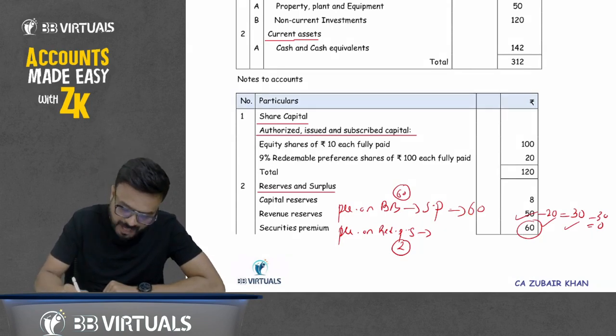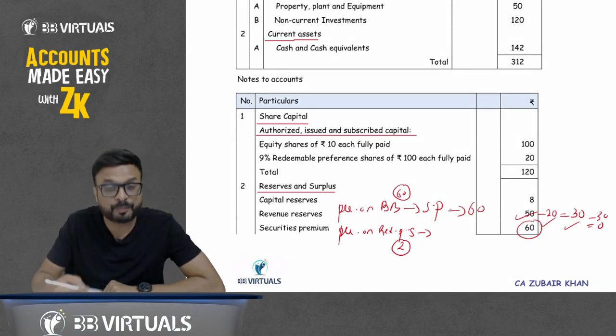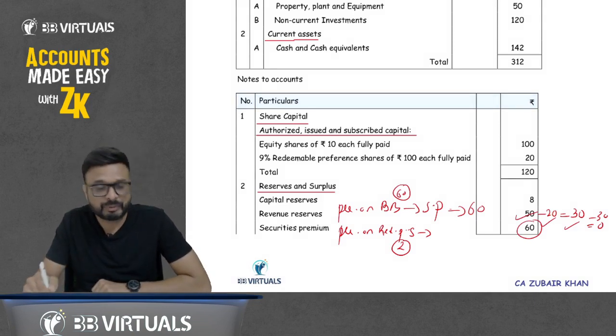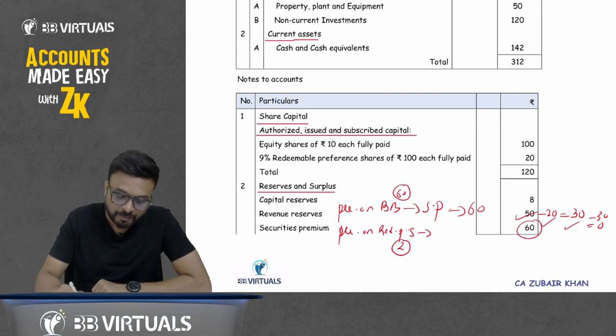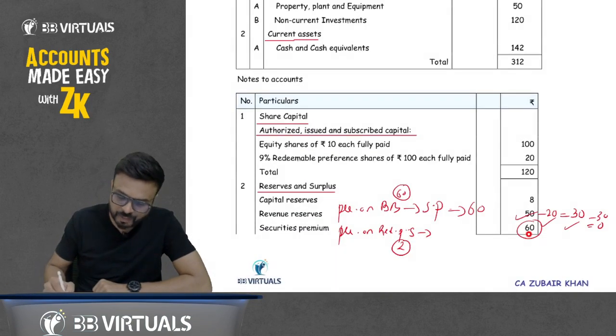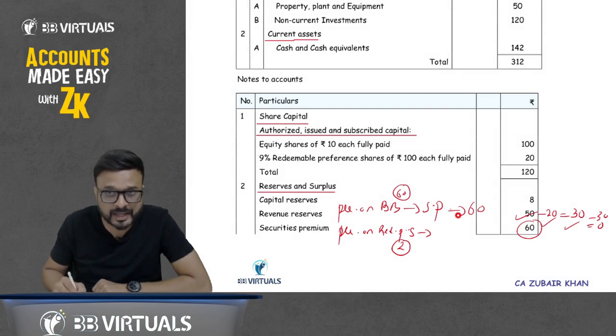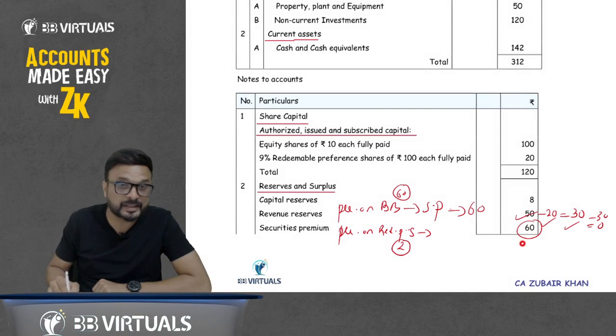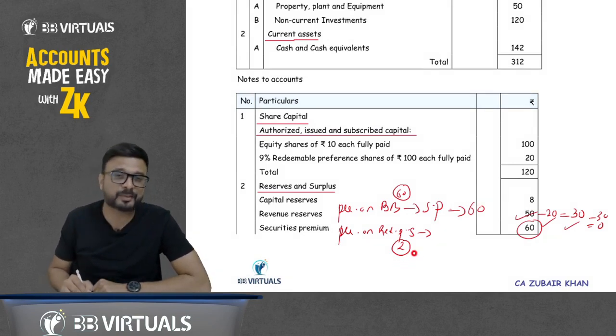Okay, the 60 you have utilized for this premium on buyback. But what happened here? Now I want to write off the premium on redemption of preference share. The first preference I will give to revenue reserve, but we don't have any balance in revenue reserve. The balance you have in securities premium, you have utilized for this premium on buyback. It means the securities premium is 0 now, 60 minus 60. What about this premium on redemption of preference share?